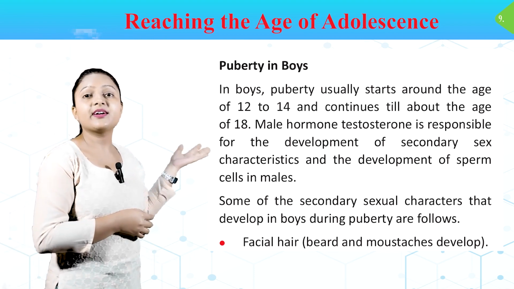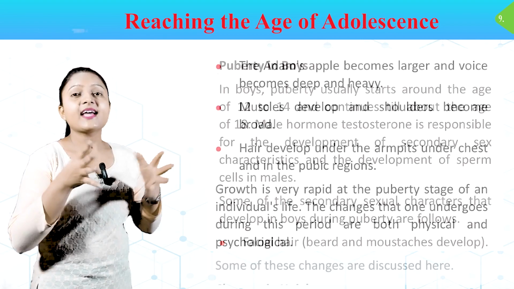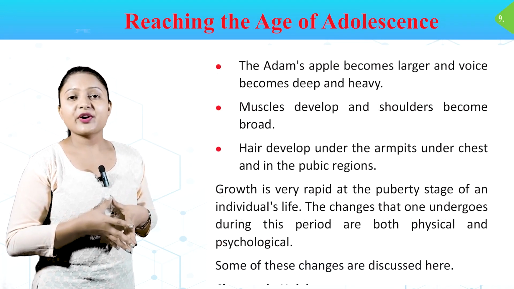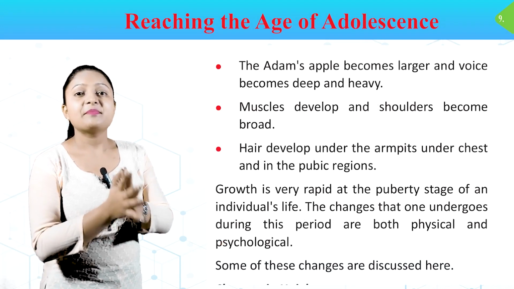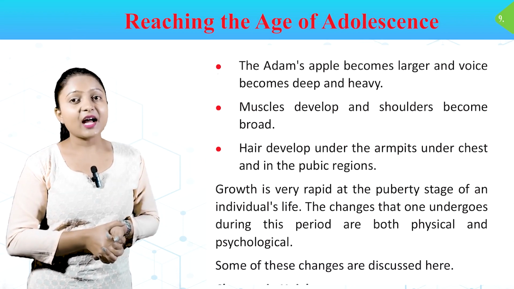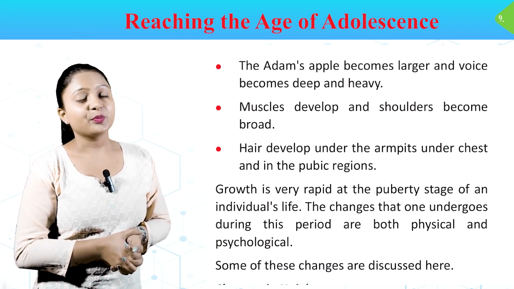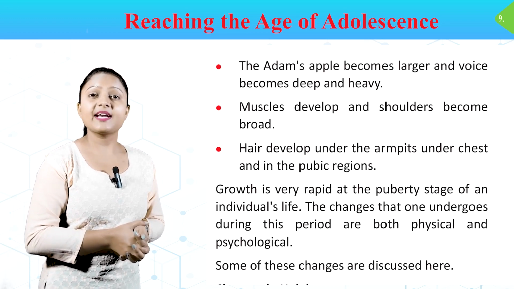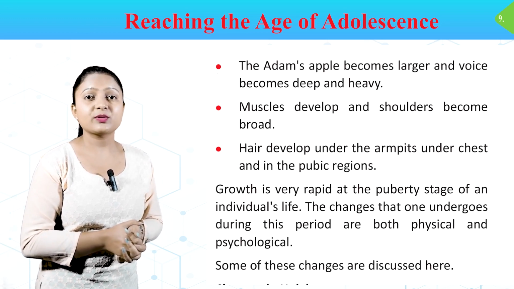Facial hair, beard and mustaches develop. The Adam's apple becomes larger and voice becomes deep and heavy. Muscles develop and shoulders become broad. Hair develop under the armpits, under chest and in pubic regions. Growth is very rapid at the puberty stage of an individual's life.